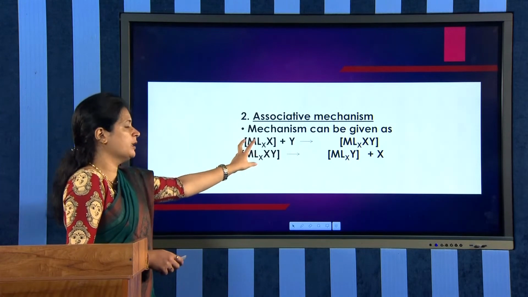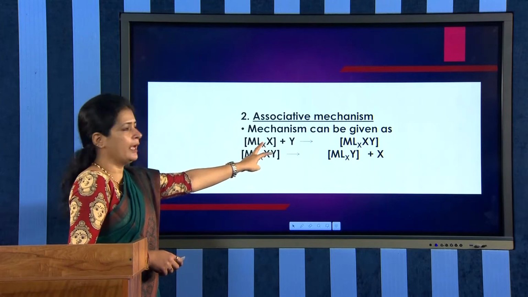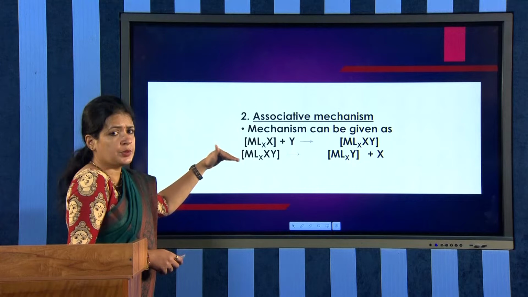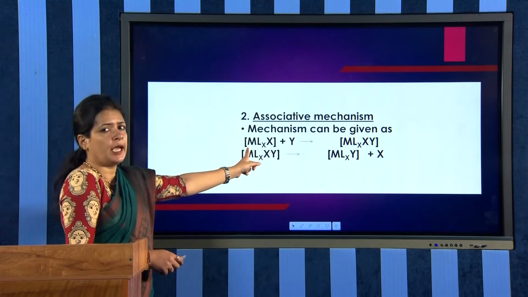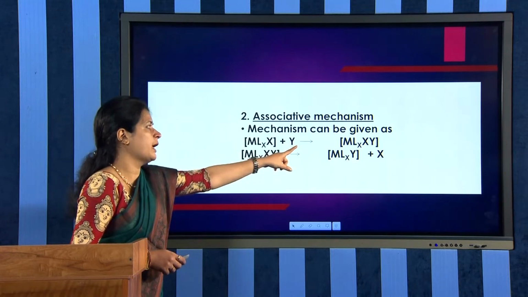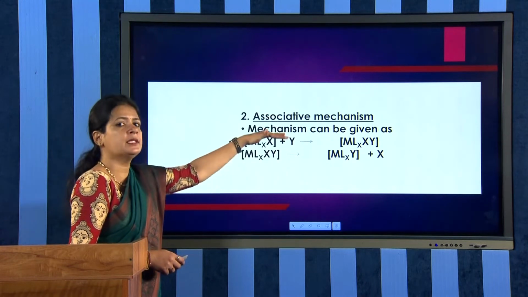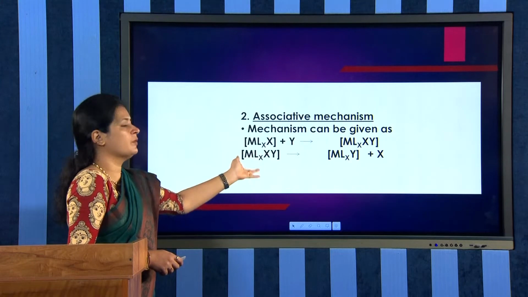We have the starting complex MLXX, X is the leaving ligand, Y is the entering ligand. Since it is an associative mechanism, initially Y attacks or associates with the starting complex, that is, it forms MLXXY. So, association happens initially.